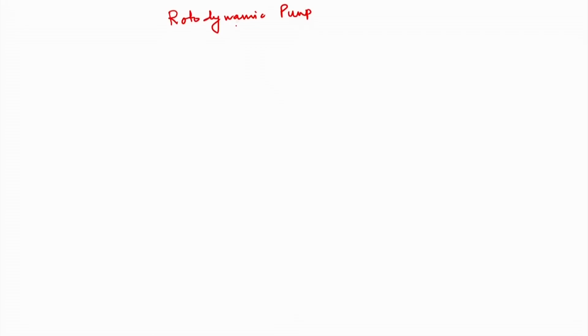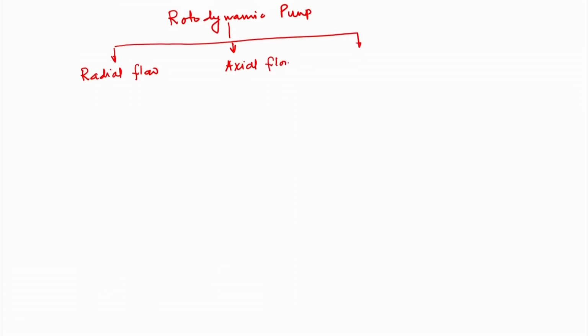As I said, this rotodynamic pump can be subclassified into three categories: one is radial flow, another is axial flow, and the last one is mixed flow type. So, rotodynamic pump can be subclassified into three categories: radial flow pump, axial flow pump and mixed flow pump.